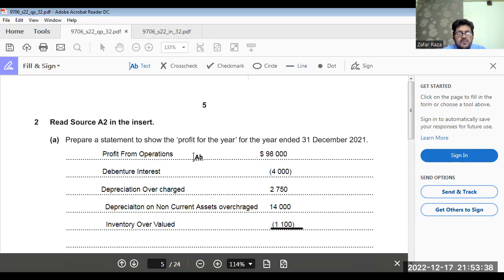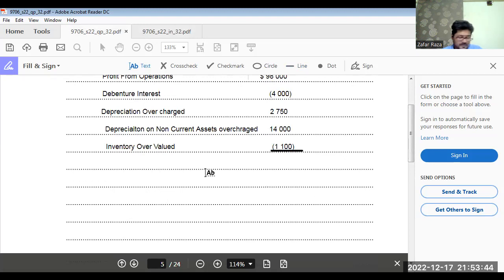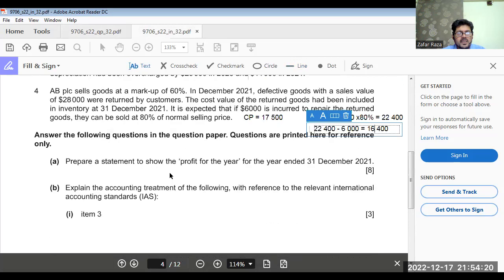Yeah. So what would it be? We can easily calculate 98,000 minus 4,000 plus 2,750 plus 14,000 minus 1,100. 109,650 is the answer. 109,650. This is the answer. Done? Okay. Prepare a statement.